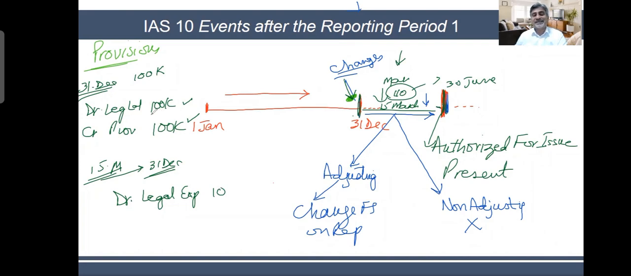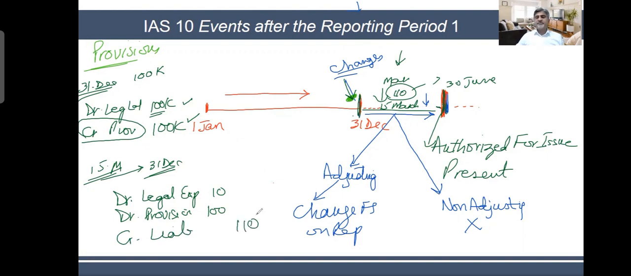Before, I booked only 100K. The court says actual is 110. So I say debit legal expenses 10K. And then I debit provision 100K. This provision which I credited before, I'm going to debit it. I'm removing my provision because there is no more provision. Now it is a case of a liability. I'm now crediting my liabilities. This provision is something which is uncertain. Now it is being certain.